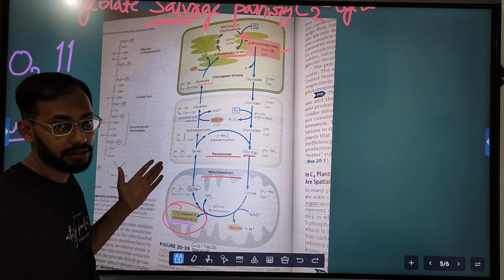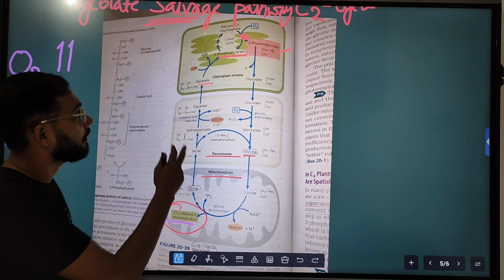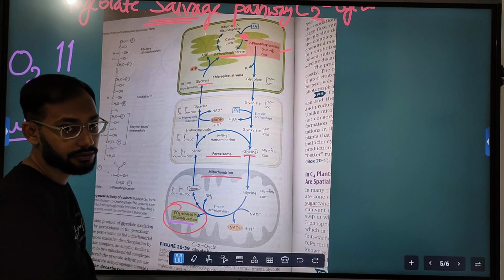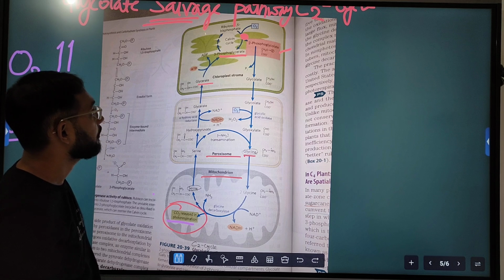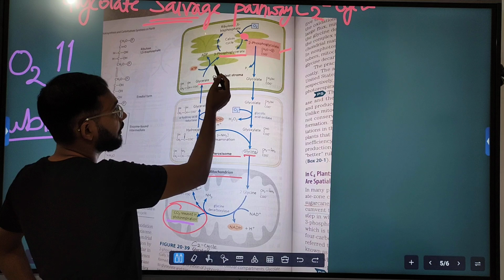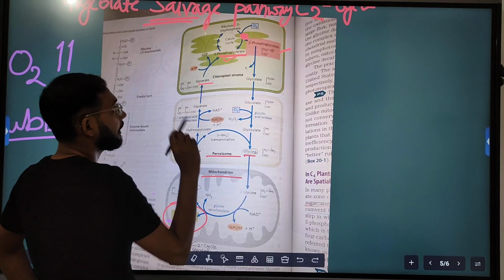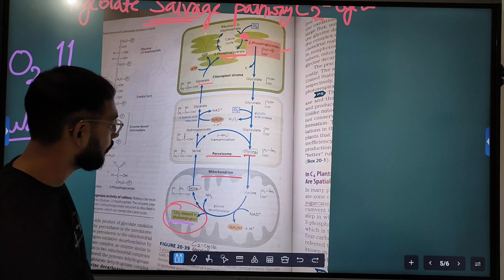But as we know, oxygen concentration has increased, so the Rubisco enzyme deviates from its proper function. Finally, 2-phosphoglycolate is salvaged, and 3-phosphoglycerate, a useful product, is made, and it enters the Calvin cycle, and everything goes fine.